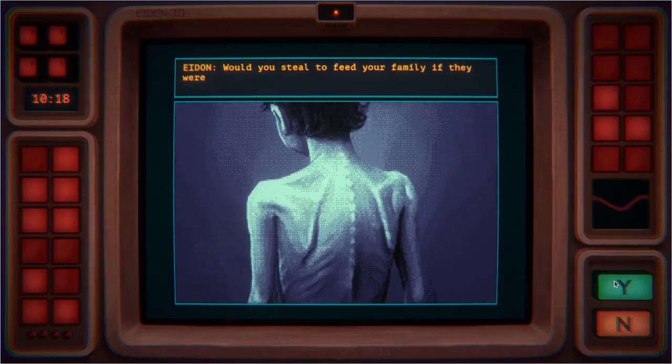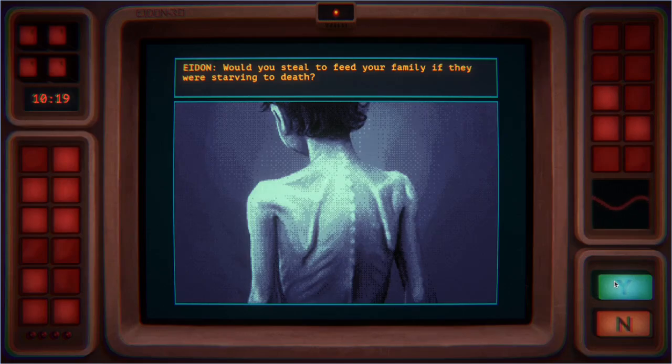Would you steal to feed your family if they were starving to death? Now, the immediate answer to that was yes. Obviously, my family, sort of on the fence of it, that seems quite reasonable. You have people who are starving. You have a very minor crime, stealing, versus the much more major crime of allowing the starvation to continue. Even if it's technically not a legal crime, it is still a moral crime. Starving to death is worse than stealing.